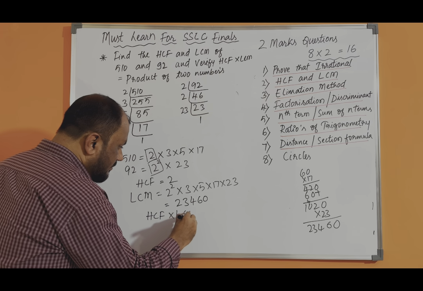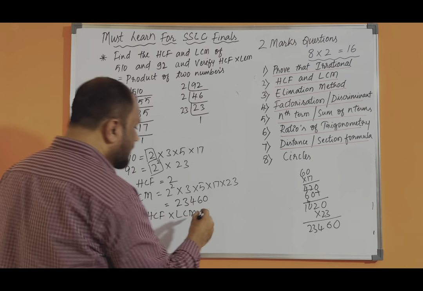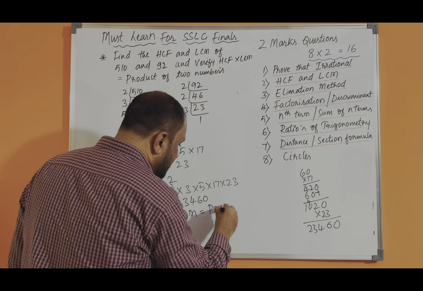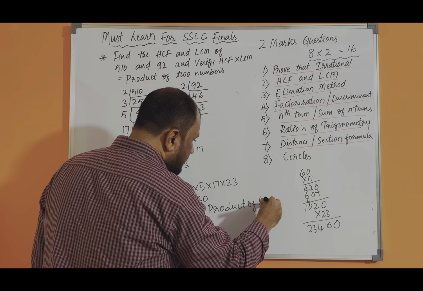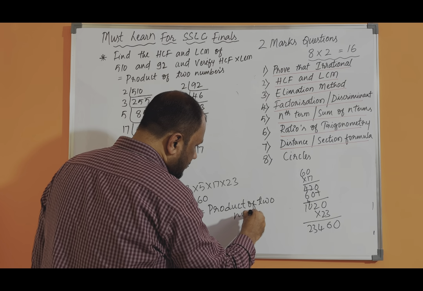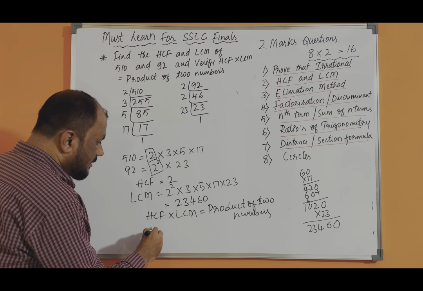So now you have to verify HCF into LCM is equal to the product of two numbers. So HCF, how much did we get? 2.